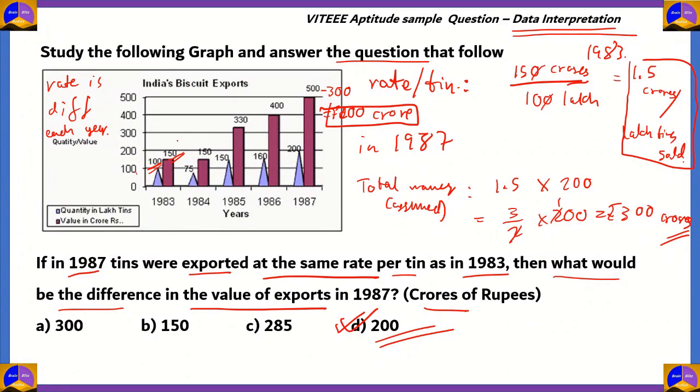So our first focus should be on the year 1983 and the rate of tins sold. And then after finding out that rate, use the rate in 1987 with the amount of goods sold in 1987, you will get a lower or higher value, and then you find the difference between them. And that difference will be the answer to this question.